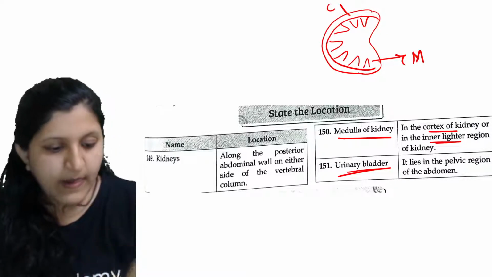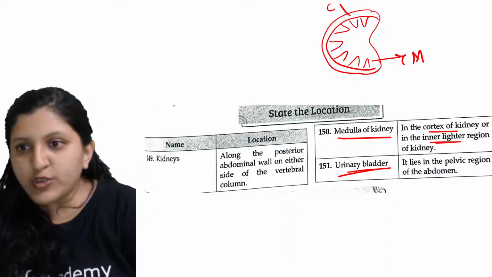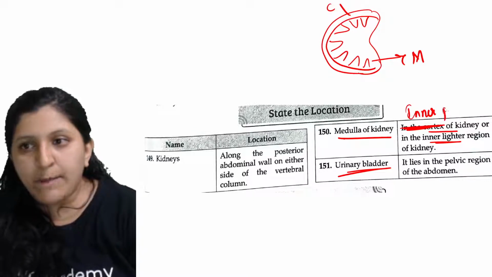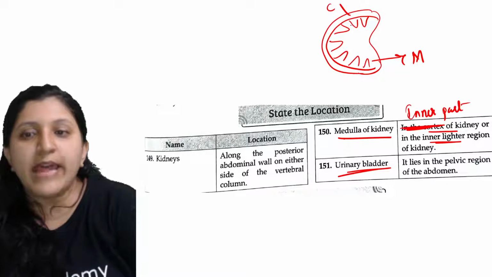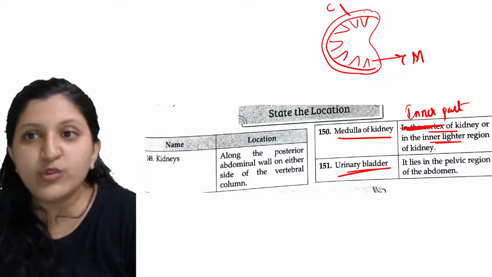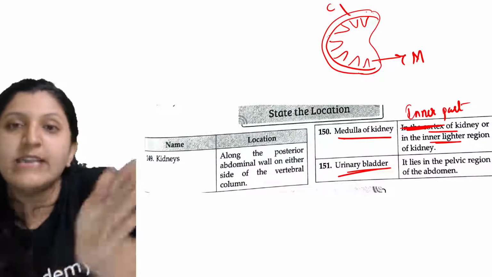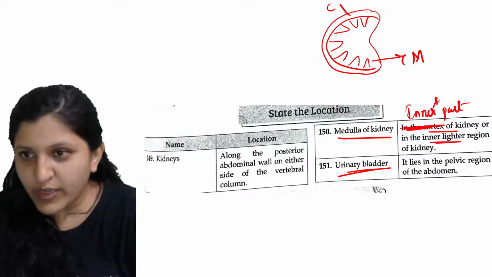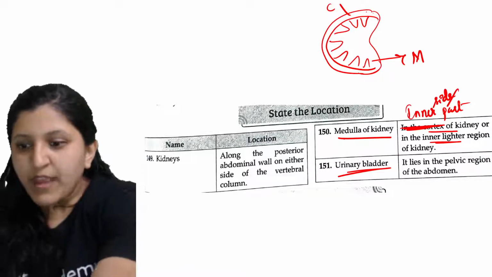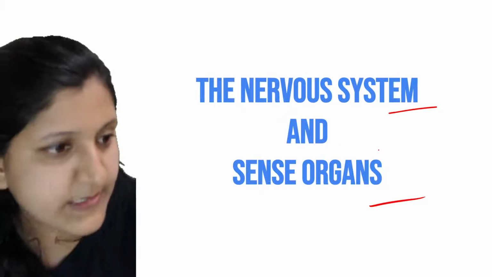Okay, so this is on the inner part. Yes, now here this is on the inner part. In the cortex they have mentioned, so you can just write inner part, or inner part of the kidneys, when we mention it. That is where you can find this one. A lot of people get confused that it is completely inside the cortex. It is not inside the cortex, it is the inner side of the cortex, or the inner part of the cortex, you can consider that. Okay, so moving on to the next one, the nervous system and sense organs.